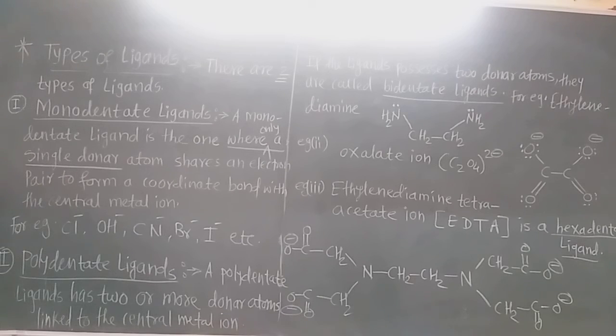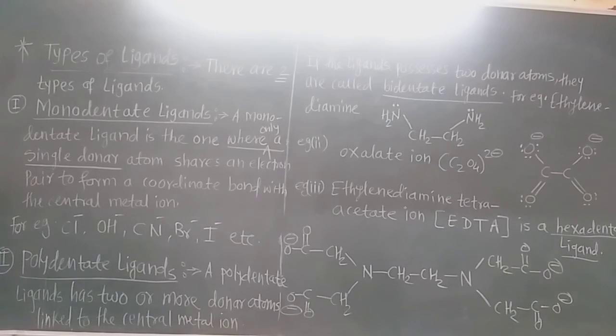And from those nitrogen atoms, this ligand can attach to the central metal atom in the coordination compound. Again, the oxalate ion also has two donor atoms, both oxygen. So they are called bidentate ligands, because if a ligand possesses two donor atoms, it is called a bidentate ligand.